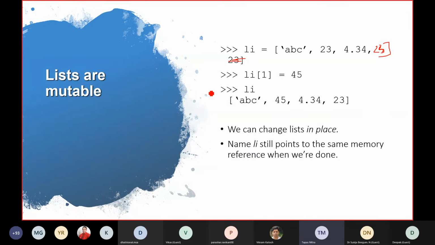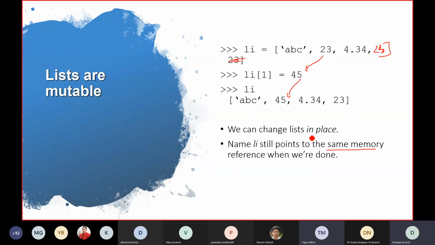Yes, I've got it. Thank you. Okay. So you can see we have replaced that value, and the list is the same, and the memory location is the same. So that's mutable. It means we are editing that. We can edit the list. It proves that list is mutable.